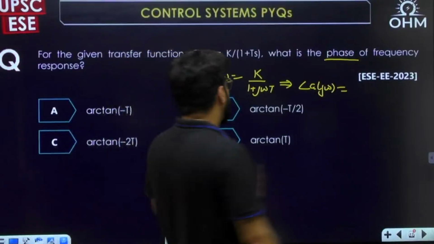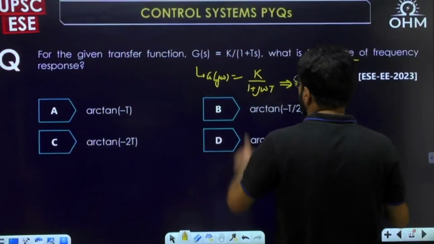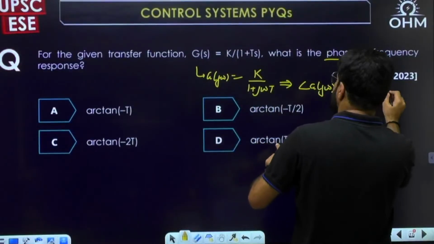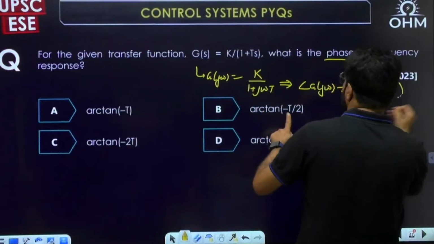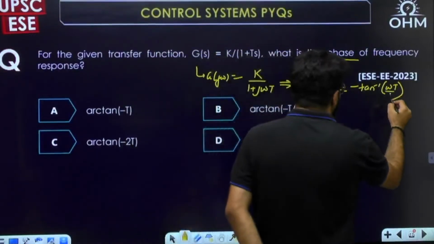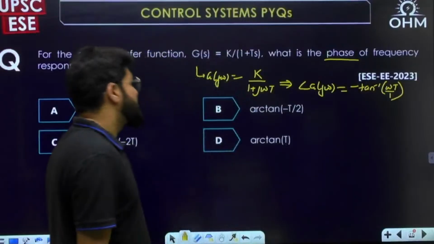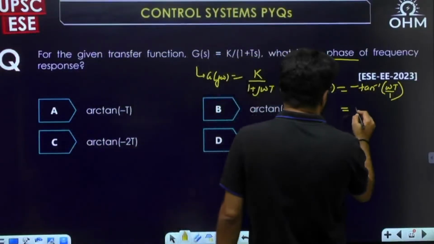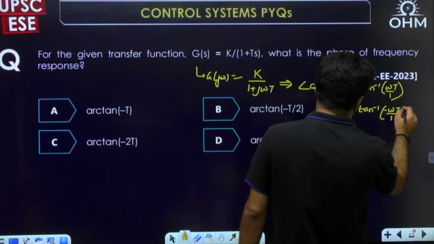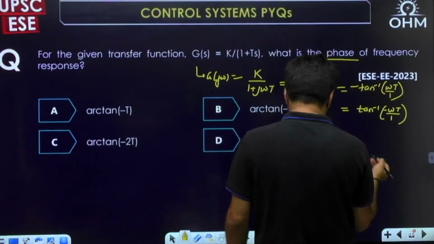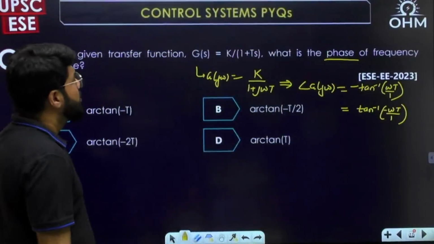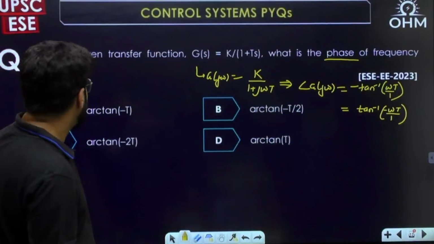Fundamental. The numerator is a positive real number, so its phase is 0. The denominator will have the phase minus tan inverse omega T by 1. Tan inverse y by x can also be written as tan inverse of minus omega T by 1. Tan inverse means arctan. So tan inverse of minus T over 1 plus sT, and s equal to j omega.